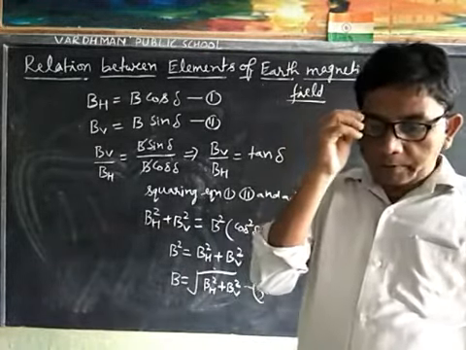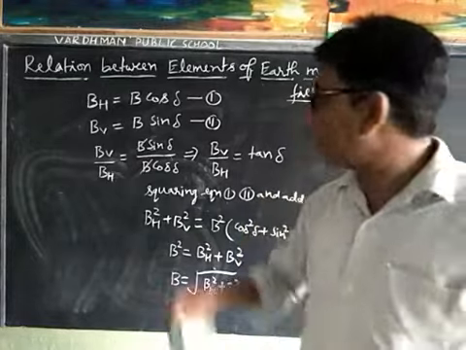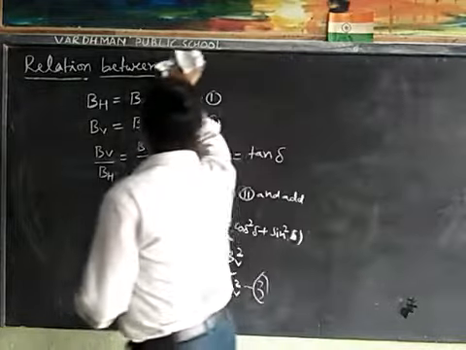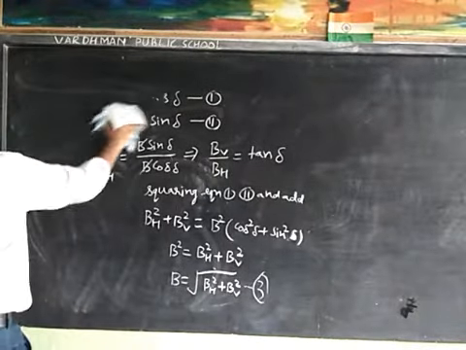Now we will solve numericals based on the Earth's magnetic field.